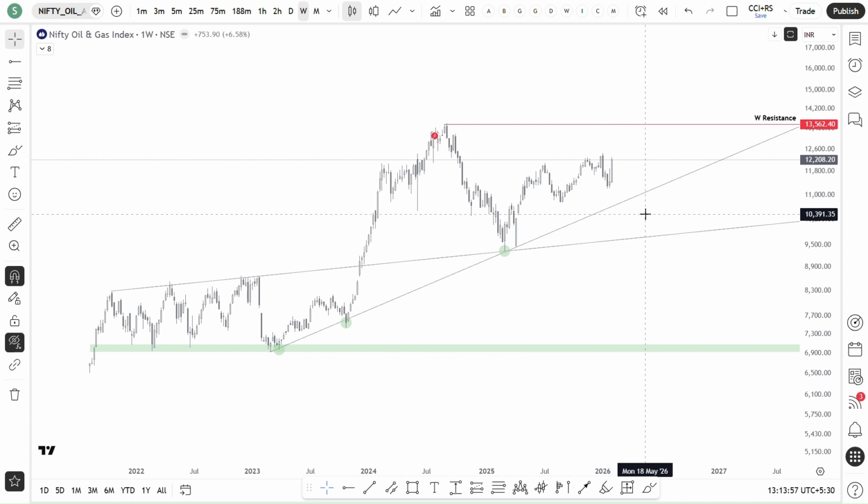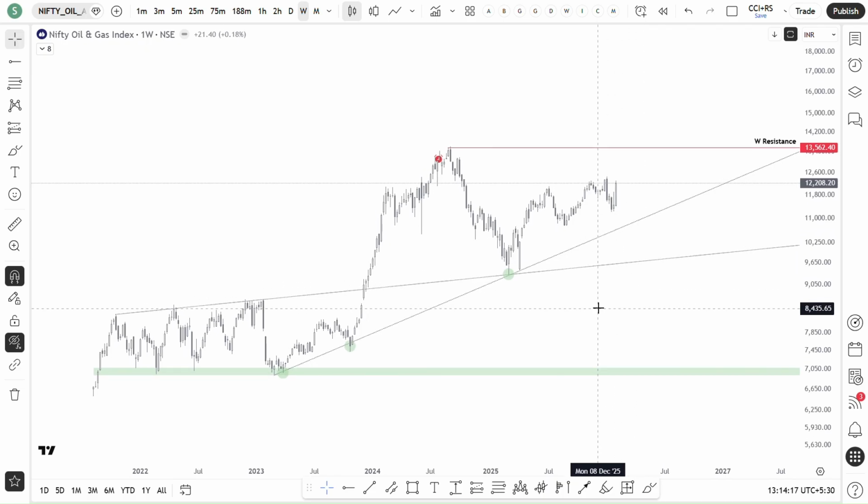Actually, Nifty Energy, which is a sectoral index, includes oil and gas, power, some stocks from capital goods, some petroleum stocks. That is the reason we can check out stocks from oil and gas also, because there is a breakout in our energy index.